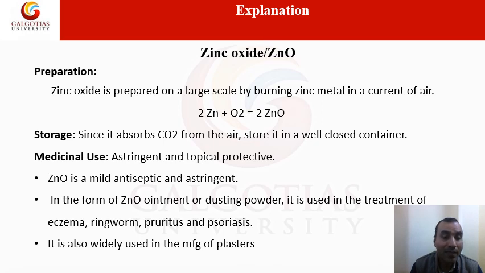And zinc oxide has a mild antiseptic and astringent property. In the form of zinc oxide ointment or dusting powder, it is used in the treatment of eczema, ringworm, pruritus and psoriasis. These are skin related diseases. So zinc oxide is widely used in the treatment of these diseases like eczema, ringworm, pruritus, psoriasis. So it is a main content. It is used in the form of ointment or dusting powder.